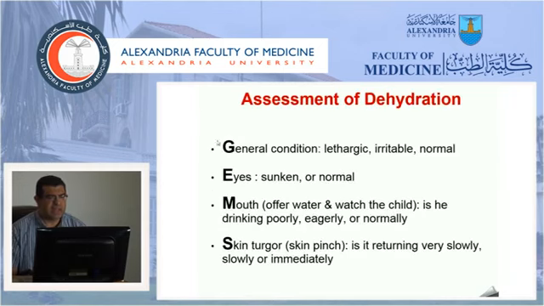To assess the dehydration, we can use these 4 parameters. To make it easy for you, we can use the word GEMS, G-E-M-S. The G is for general condition. The child can be lethargic or irritable or maybe normal. The eyes can be sunken or normal. The mouth and thirst. Here we don't depend on history. We should ask the mother to offer the child water, and we watch how he responds. He may drink poorly, or drink eagerly because he is very thirsty, or drink normally.